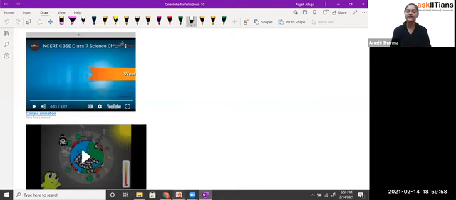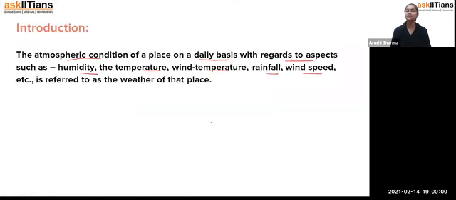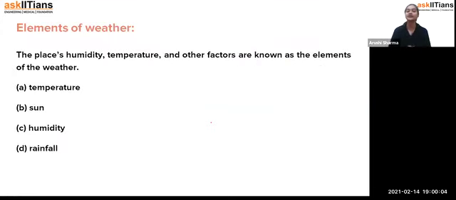Fine. So now, student, as we have discussed the weather, weather also has elements. What are the elements of the weather? These are the elements of weather: temperature, sun, humidity, rainfall. That means, student, we have to notice how it is changing, and what the weather of that place is. So we will look at all such elements.